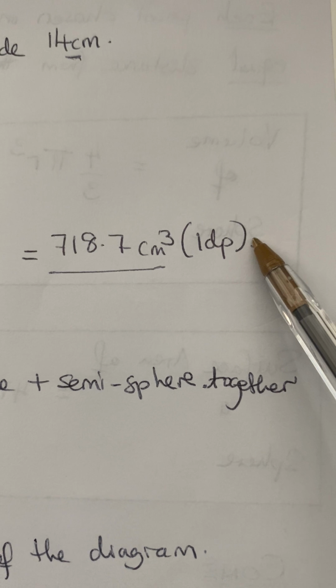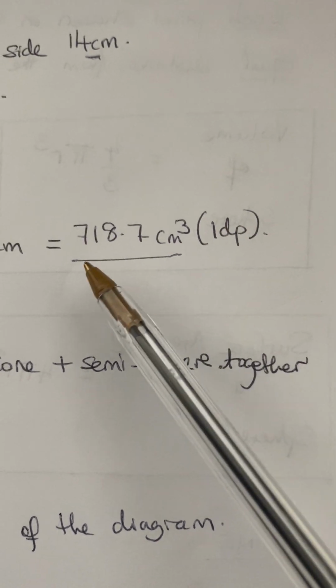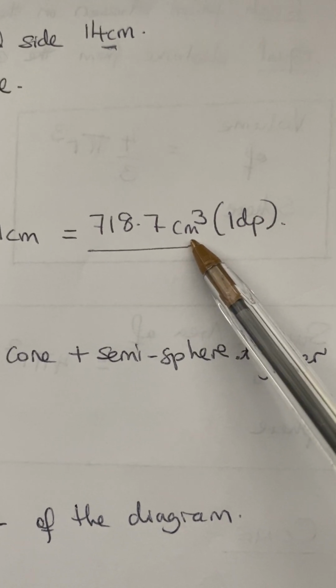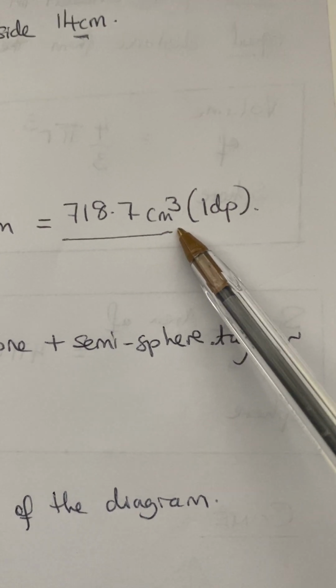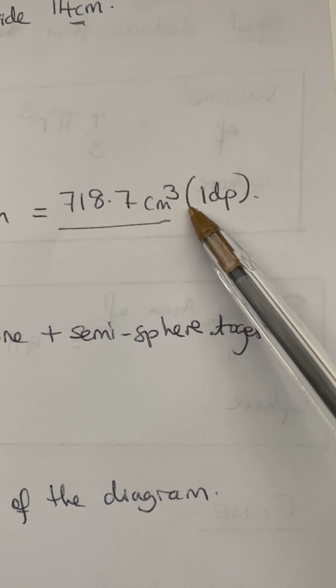This is to 1 decimal place. If the question says the nearest whole number, then it will be 719 centimeters cube.